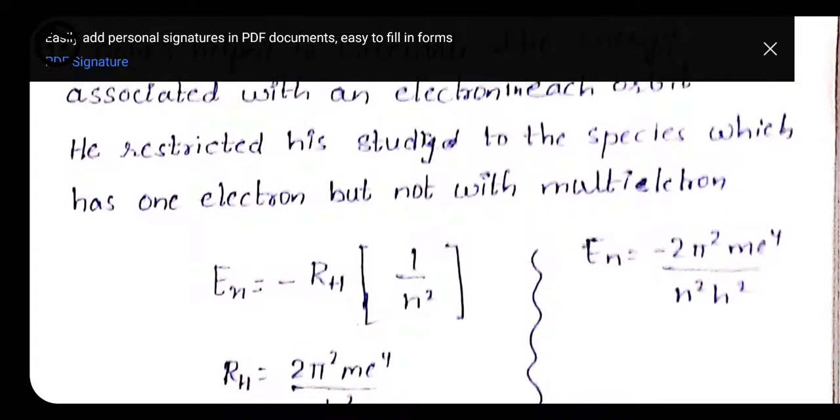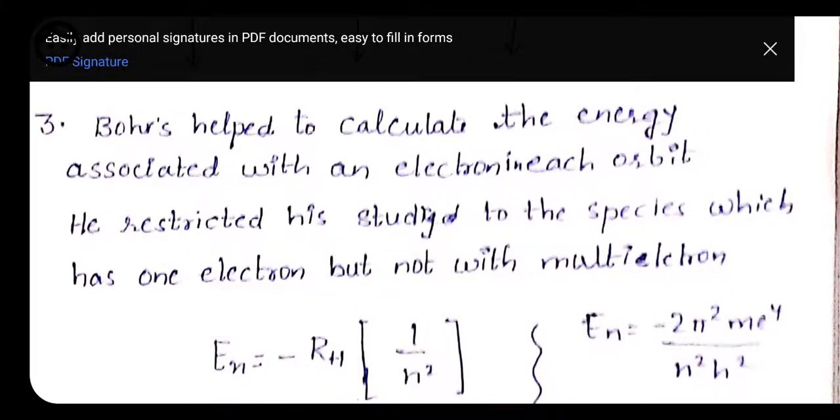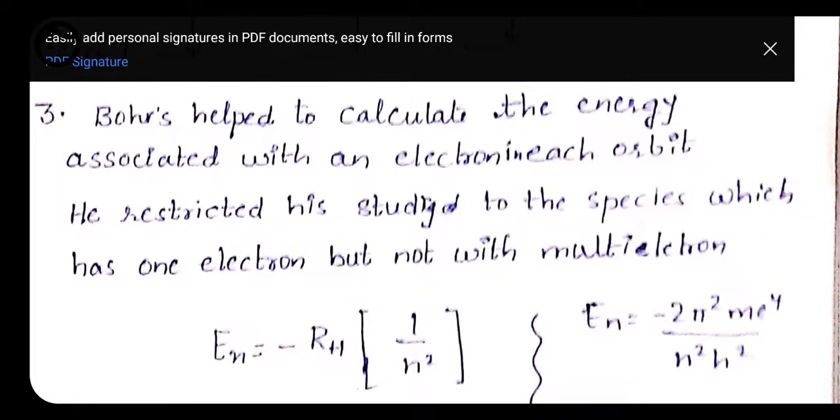Okay, so these are the achievements of Bohr that we have to know about. After that, there are many more things given by Bohr, that is the dual nature. We are going to discuss these in the next class, because we have many numericals based on these theories. But let me check whether all these things are in your syllabus for this session or not. For today we have this much only, students, because these topics are a little bit difficult and new for you. That's why if we go through a small portion, then only it will be clear to you.